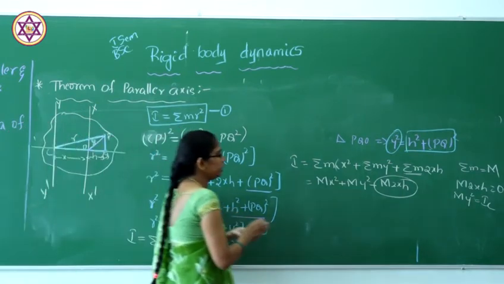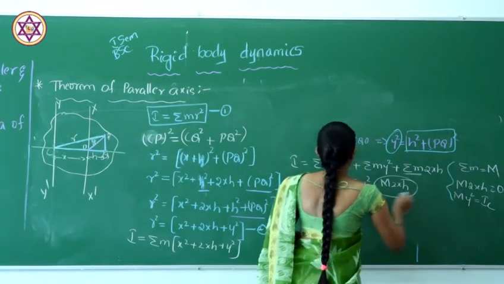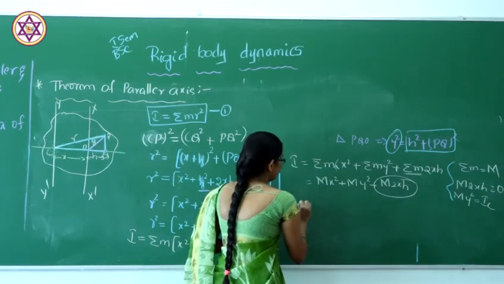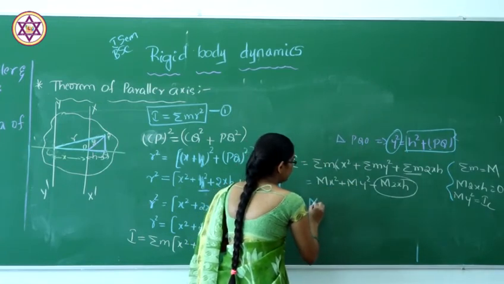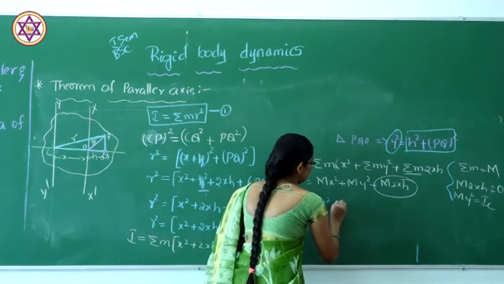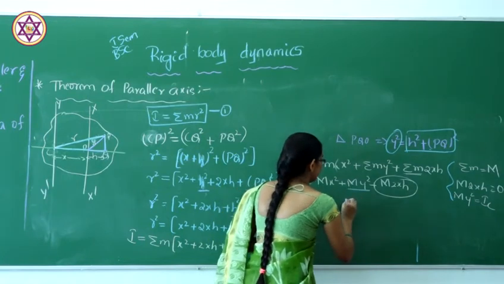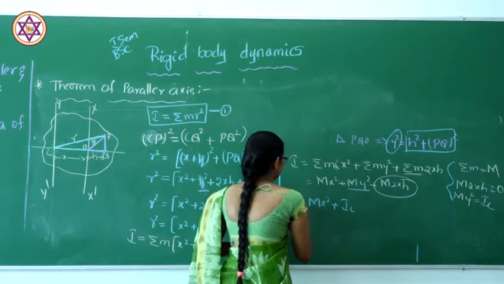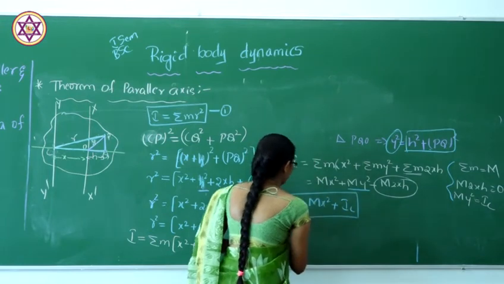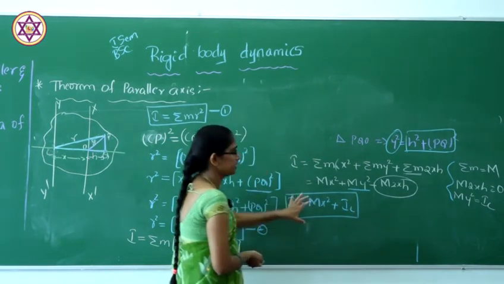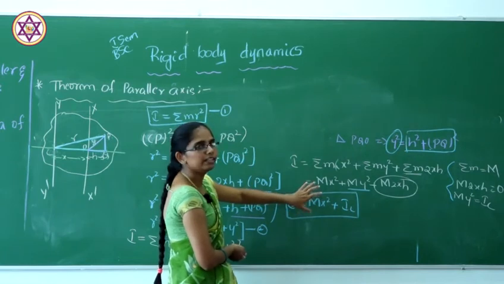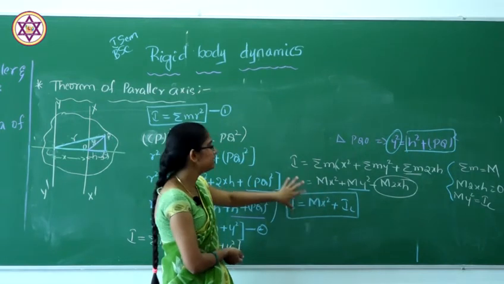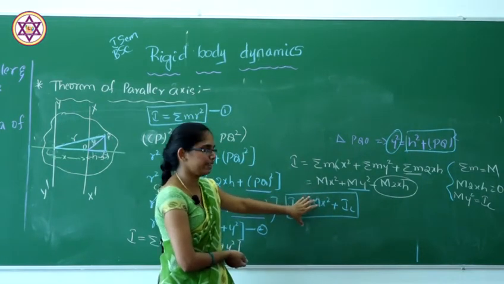By substituting these values, the equation becomes I equals M x square plus IC, where IC is the moment of inertia of the center of mass. This is the proof of the second theorem, the parallel axis theorem.